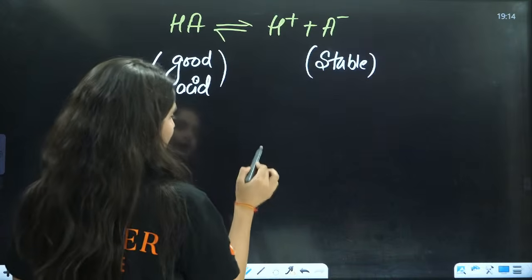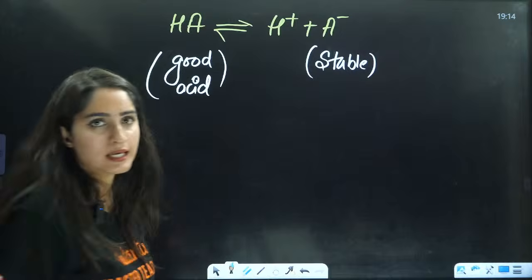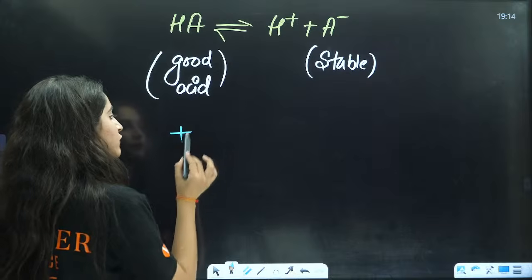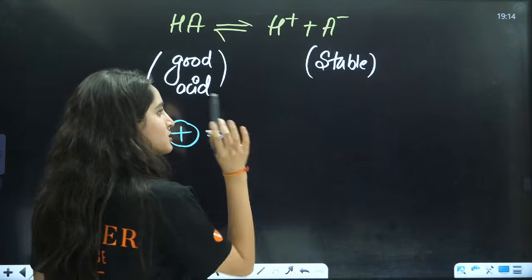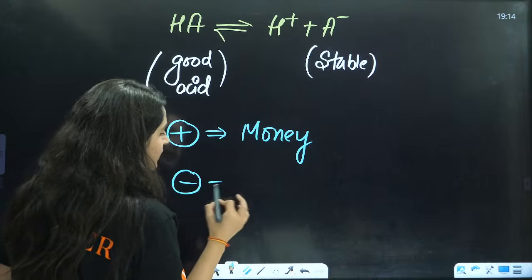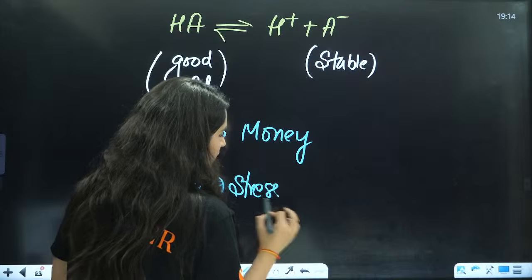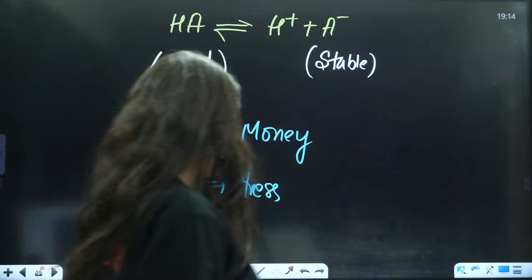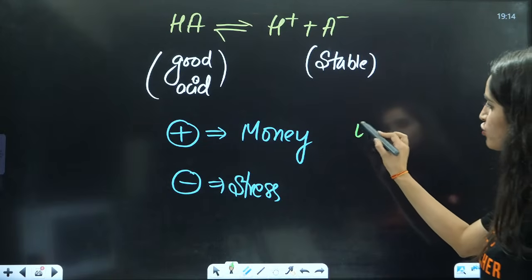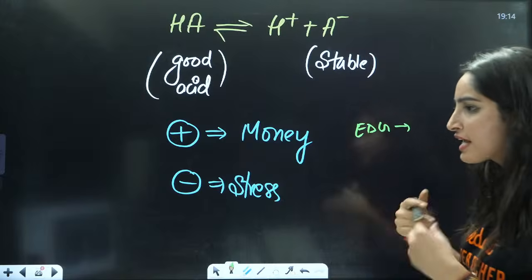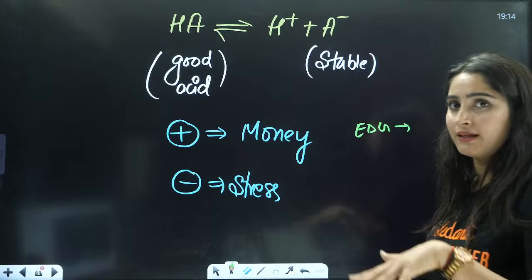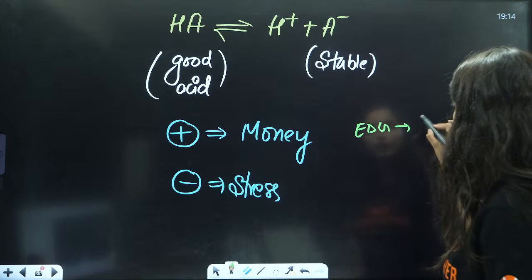Now next thing is, ma'am, how will we understand the stability of a carbanion? Always remember, when we are talking about a carbocation, just think of it as money. And a carbanion, just think of it as stress. Now, for example, you have an electron donating group which is giving you money. You are positive, you have less money. Someone is giving you money, then you will feel happy.